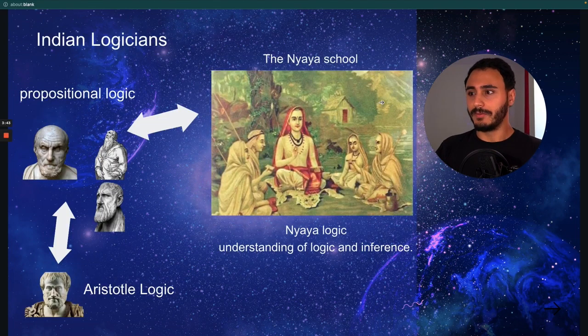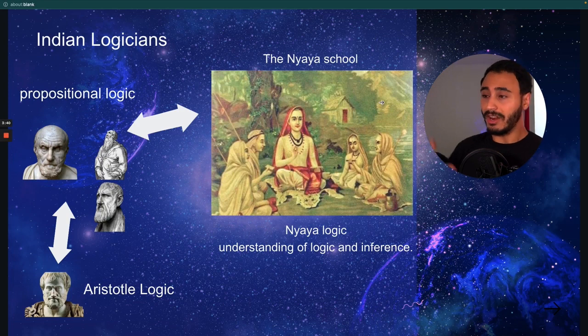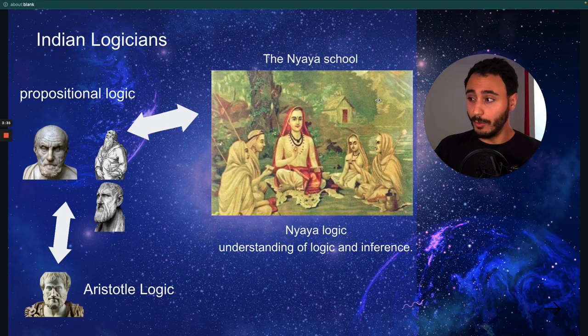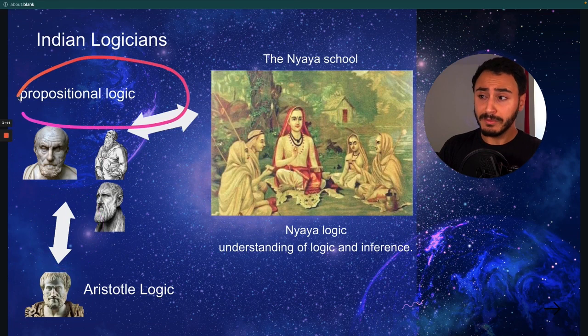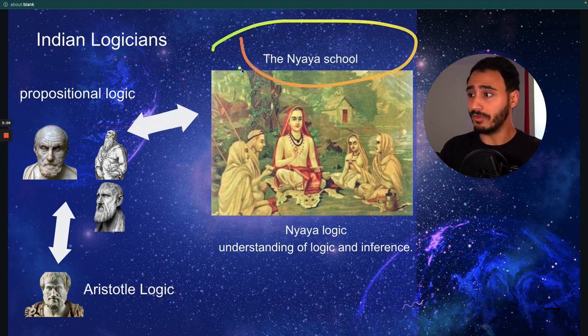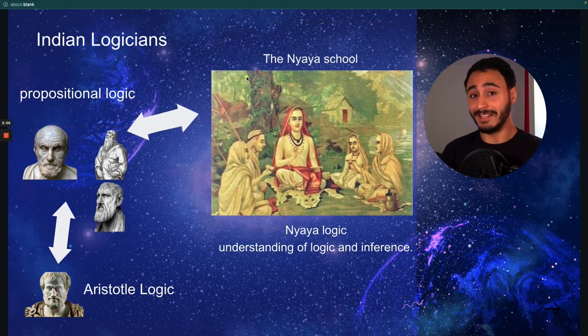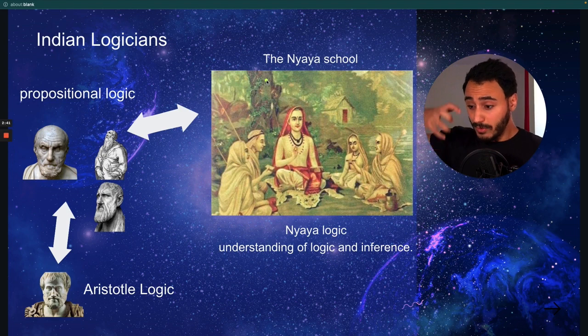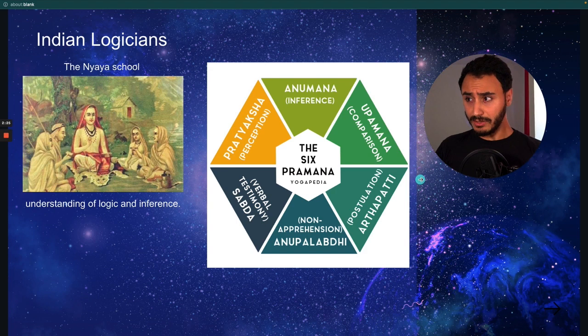So is it the end of the story? For sure not. I mean, at the same time, on another part of the continent, Indian guys were also thinking about life and thinking about being. So as you see, Aristotle's logic and propositional logic were happening alongside the Nyaya school of Indian thinkers, who also thought about logic in another way. So for sure, there were some inspirations from each other, and this is how logic started to be founded and had some pillars. The Indian logicians had something called the 6 paramanas. The 6 paramanas are the 6 ways of knowing.